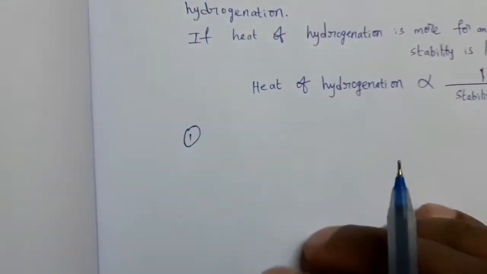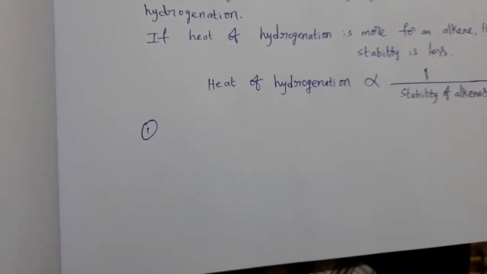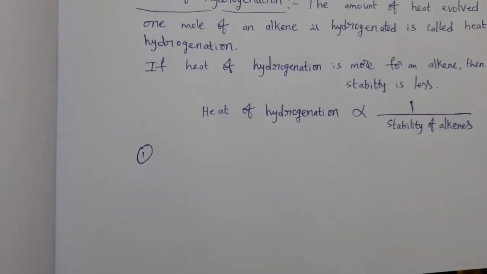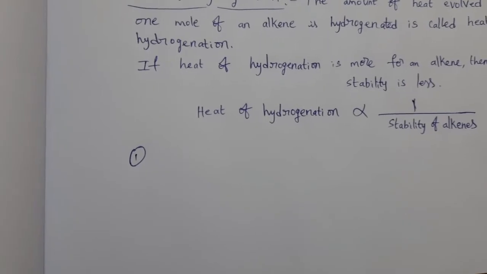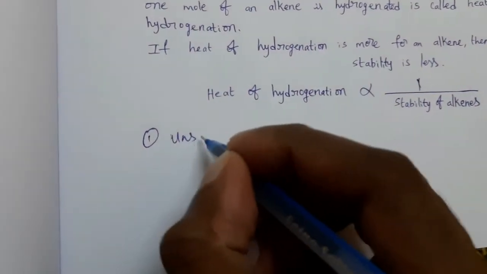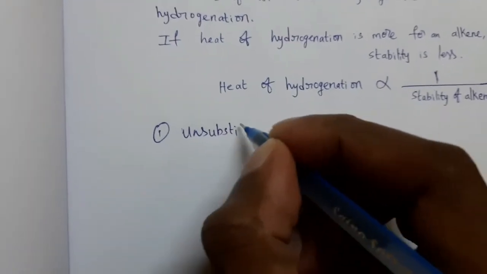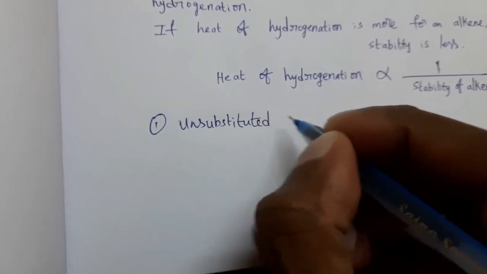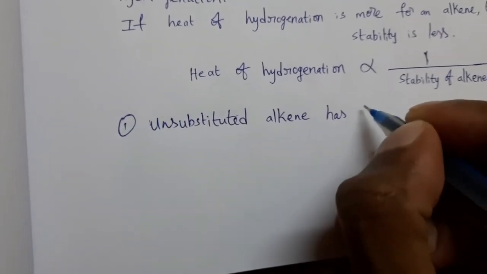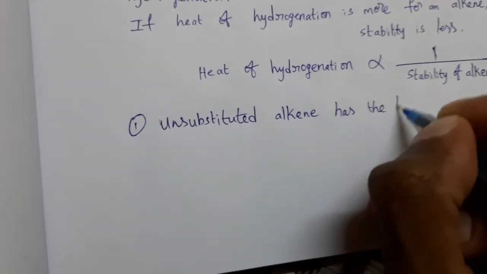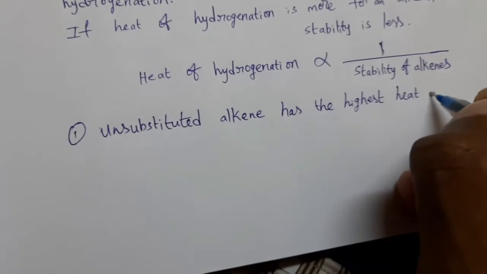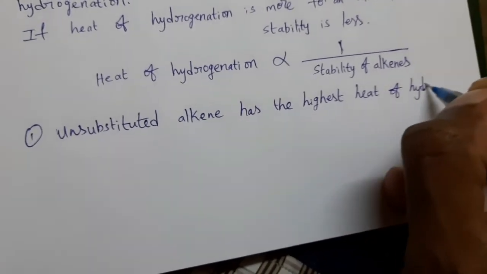And another point is, unsubstituted alkene has the highest heat of hydrogenation. Unsubstituted alkene, example ethene, no substituents are there.